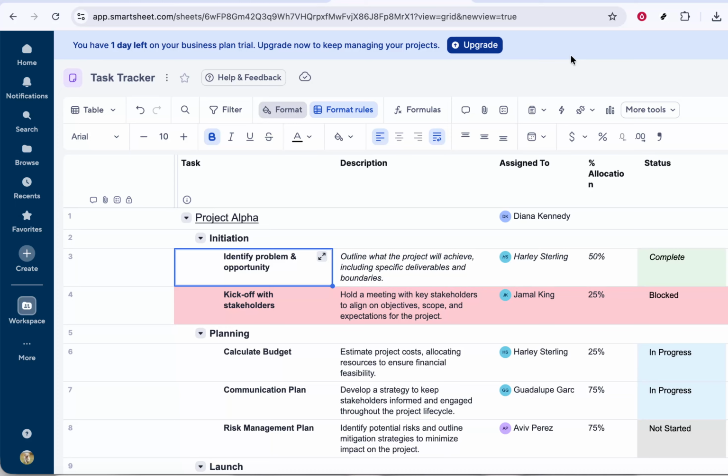If you ever need to remove the bold style, simply select the same cells again and click the bold button once more to toggle it off. This way, you can quickly emphasize or de-emphasize information as your sheet evolves. And that's all you need to know to bold text in Smartsheet and make your key information stand out.